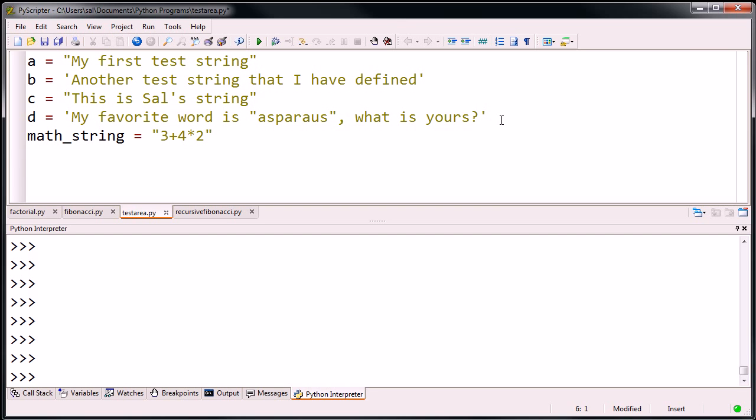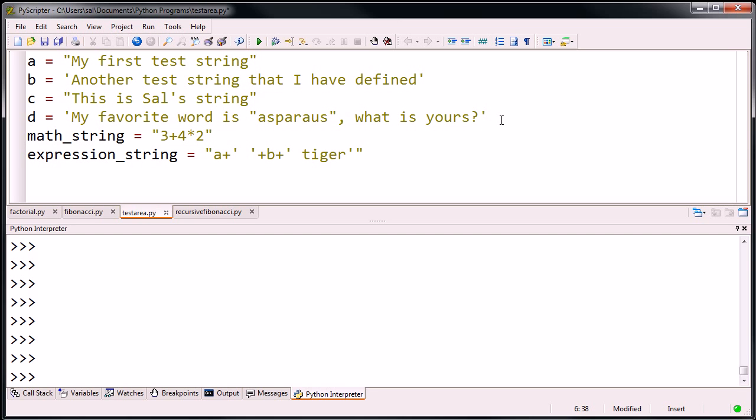Let me do another expression. Let me call this an expression string. That's just the name of the variable. And let me say my expression string is A plus, and then a kind of string inside of that string, plus B plus tiger.